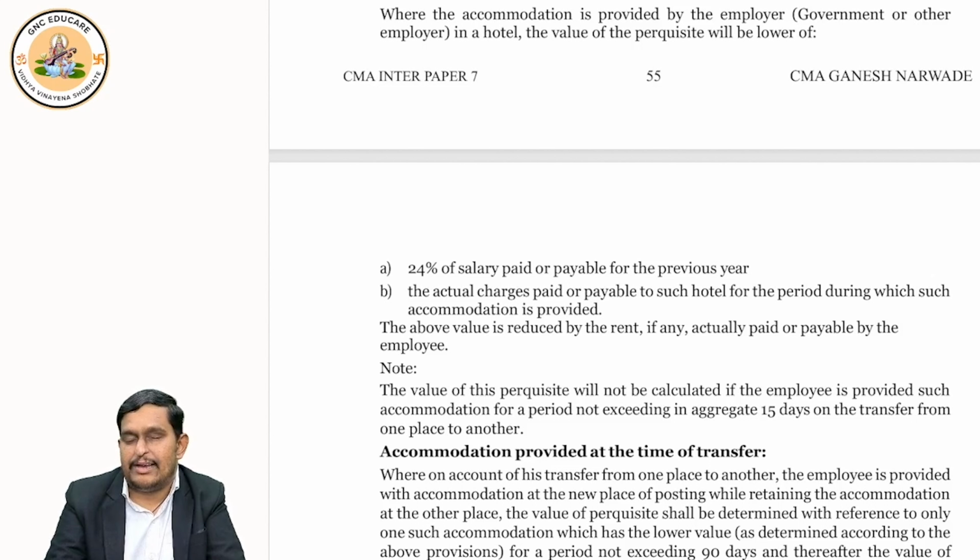Okay, very good. Now, what is the definition of salary? Same as for rent-free accommodation.